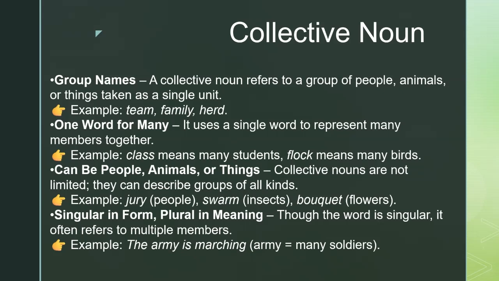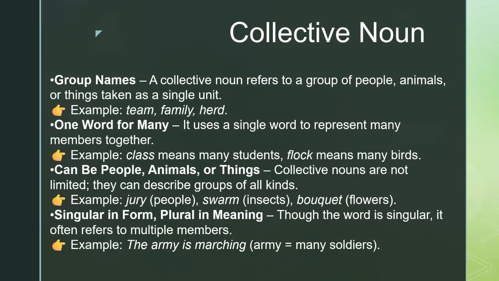Collective nouns can be used for people, animals, or even objects. We have words like jury for a group of people, swarm for a group of insects, or bouquet for a group of flowers. Although they look singular, collective nouns usually refer to multiple members as one whole.